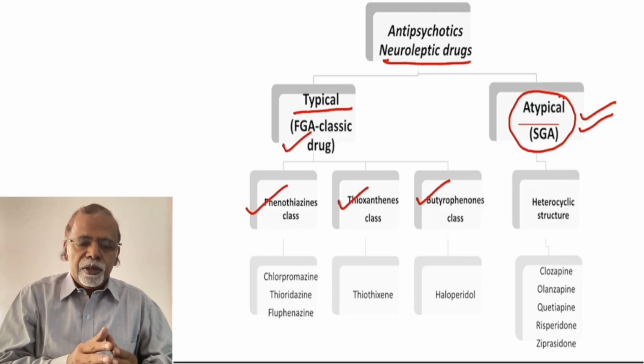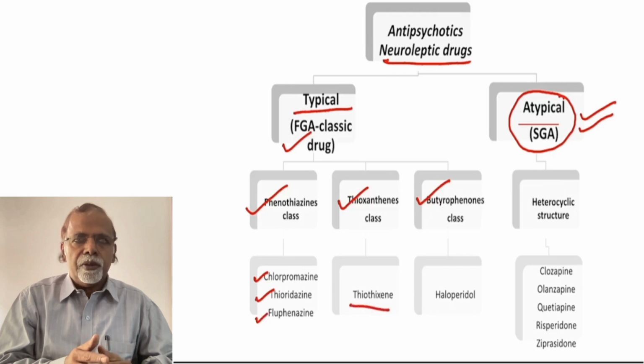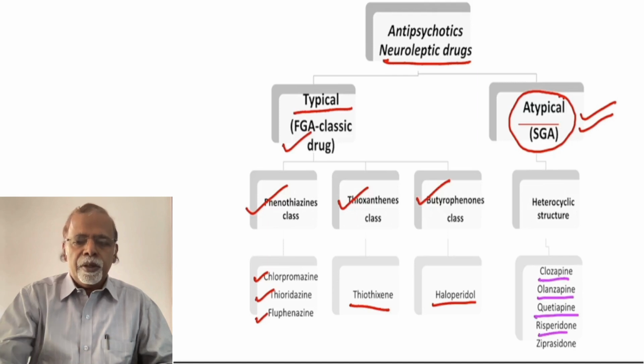The phenothiazines are chlorpromazine, thioridazine, and fluphenazine. A thioxanthene example is thiothixene. The butyrophenone commonly used is haloperidol. Atypical antipsychotics have a heterocyclic structure. The usually used ones are clozapine, olanzapine, quetiapine, and risperidone.